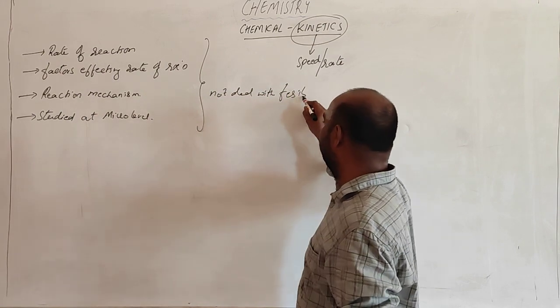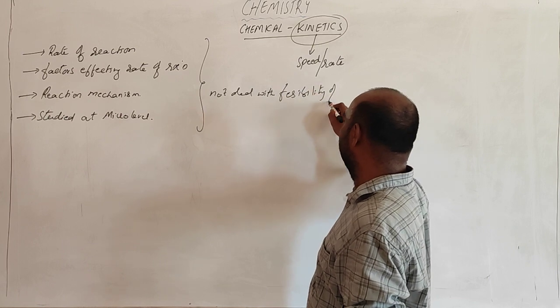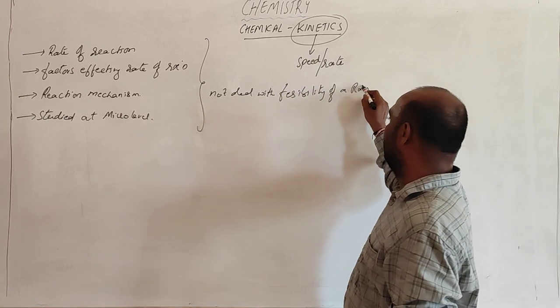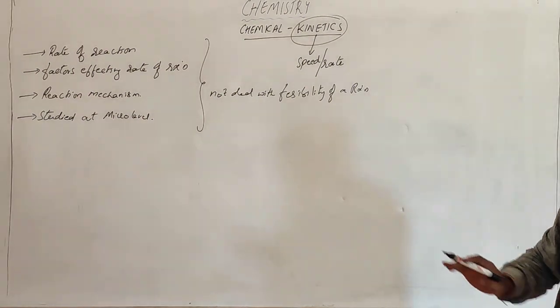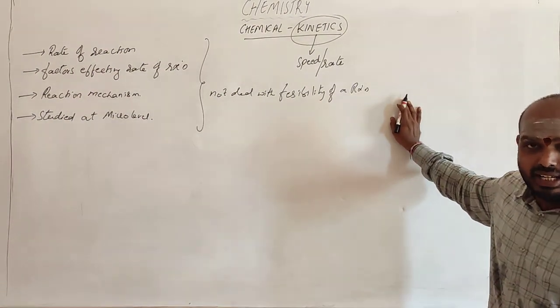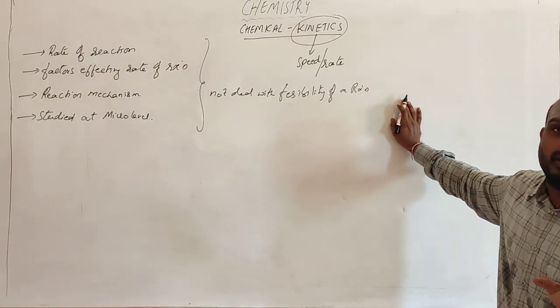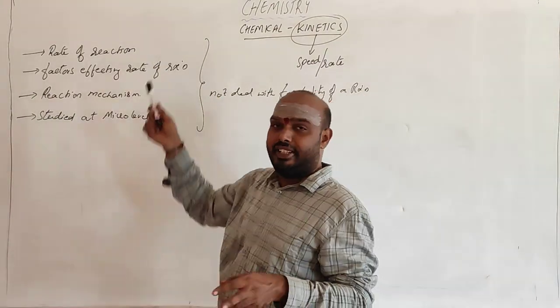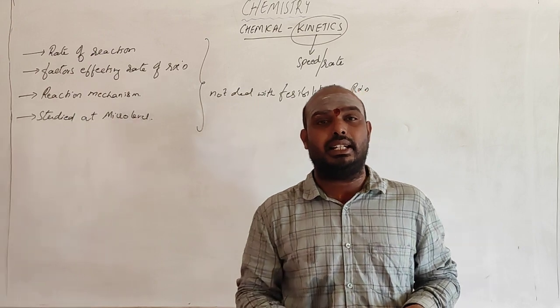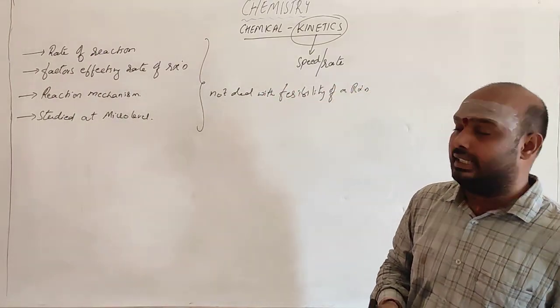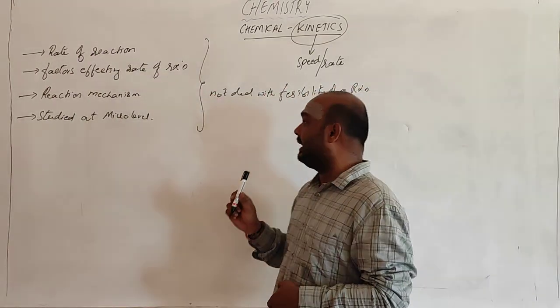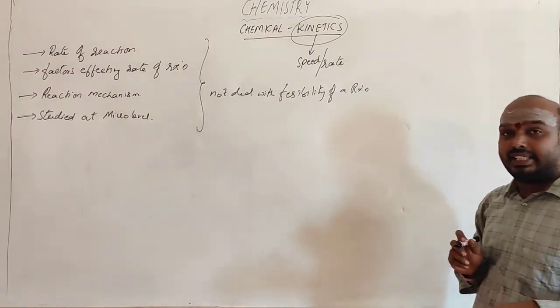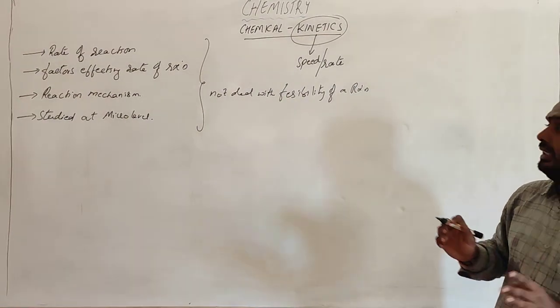This chapter will not deal with the feasibility of reaction, whether a reaction will occur or not. It is only going to deal with the rate. If a reaction is occurring, then how fast it is occurring. It does not deal with the feasibility of the reaction.